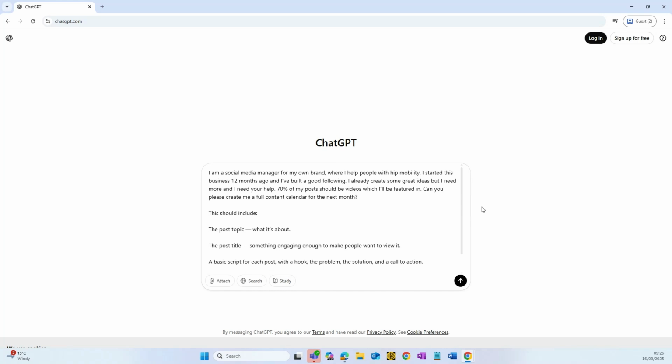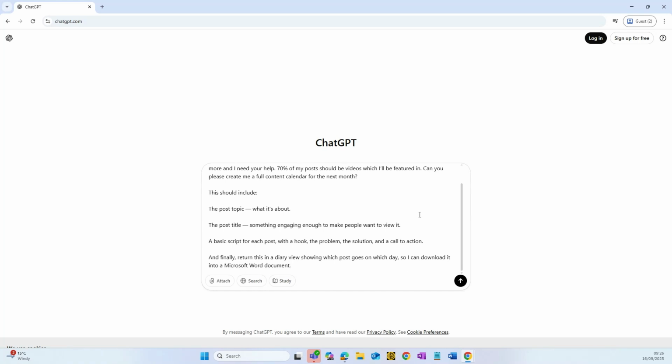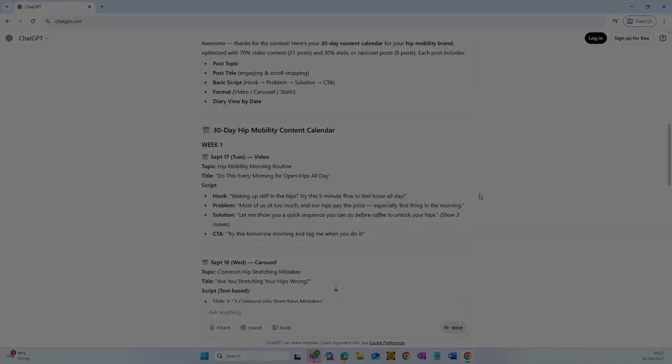This should include the post topic, what it's about, the post title, something engaging enough to make people want to view it, a basic script for each post with a hook, the problem, the solution, and a call to action. And finally, return this in a diary view showing which post goes on which day, so I can download it into a Microsoft Word document.